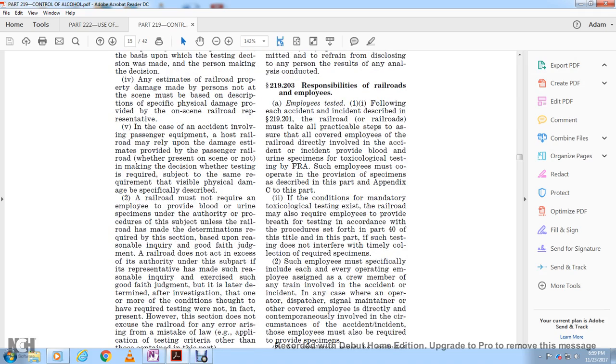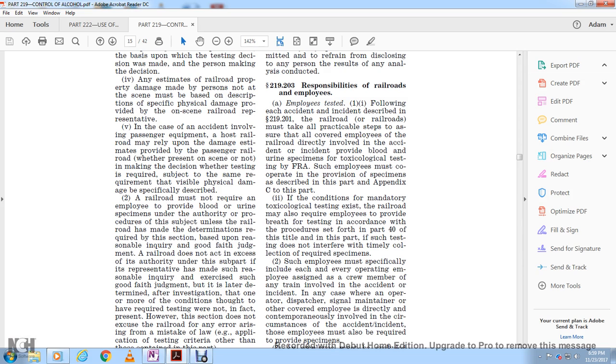219.203 Responsibility of the railroad employees. Employees are tested following each of the accident incidents prescribed in 219.201, and the railroad must take all practical steps to ensure that each employee of the railroad directly involved in the accident provides blood and urine specimens for toxicological testing by the FRA. The employee must cooperate with the provision of the specimen as described in this part and in appendix C of this part.